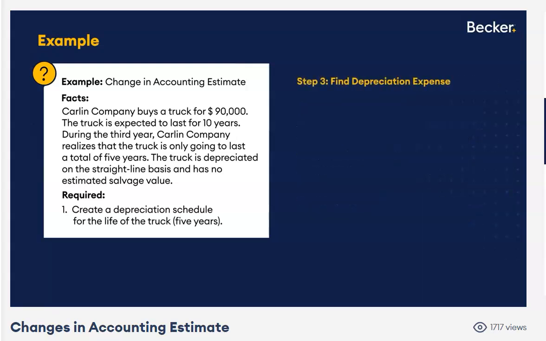Divide that by your remaining useful life of 3 years. What's our depreciation expense now going to be in years 3, 4, and 5? $24,000. So notice, we implemented the new estimate in year 3, and we'll use it in years 4 and 5. It not only affects the current year income from continuing operations, but future periods as well, assuming we don't change the estimate again. So what does that look like?